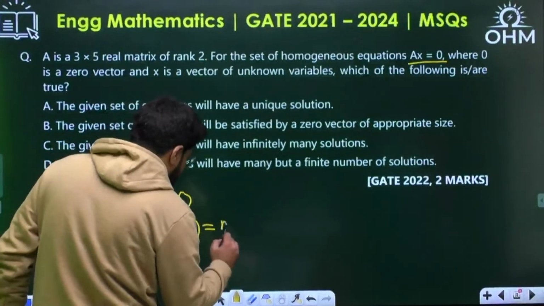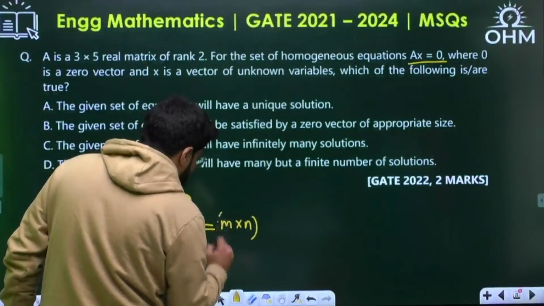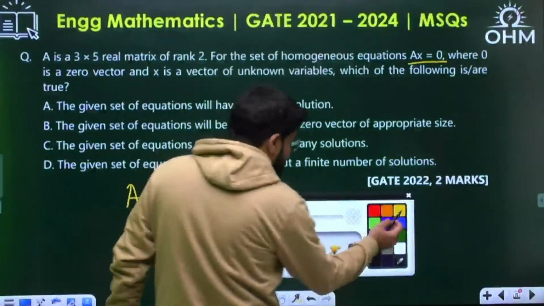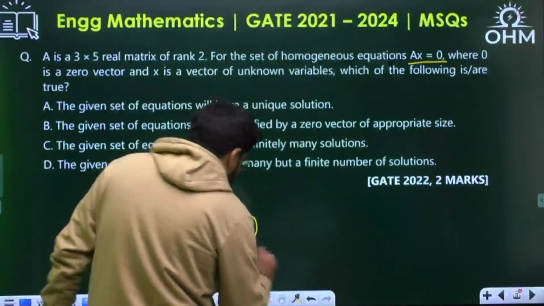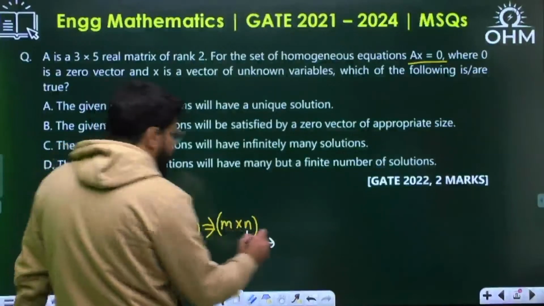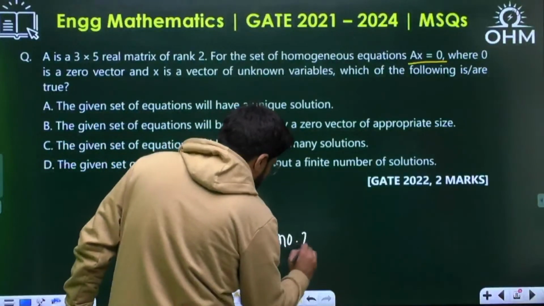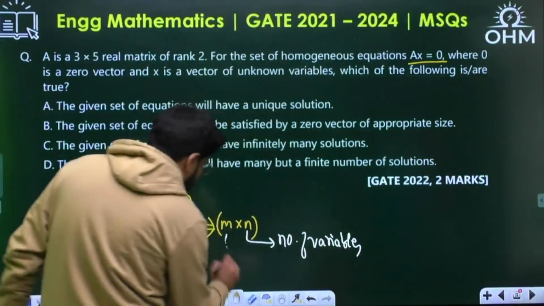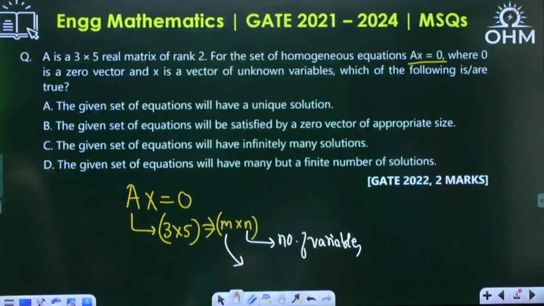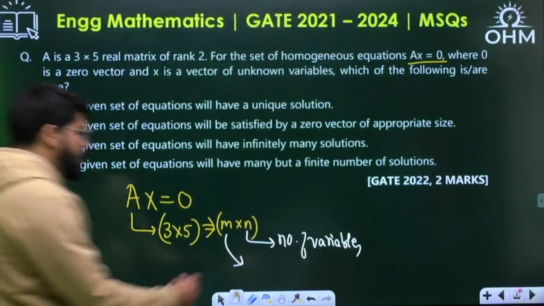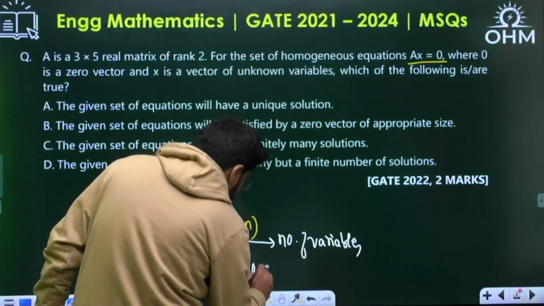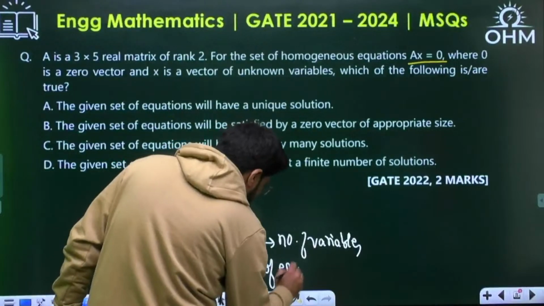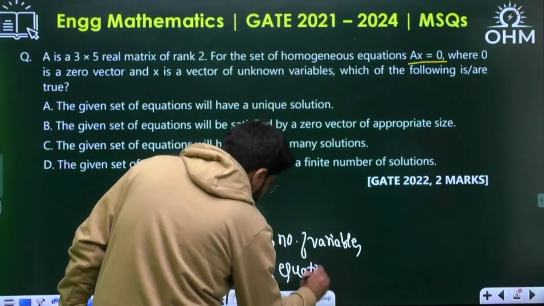Whenever you say A is an M cross N matrix in a linear system of equations, the number of columns of matrix A is always equal to the number of variables, and M is equal to the number of equations. The number of rows of the matrix A corresponds to the number of equations.